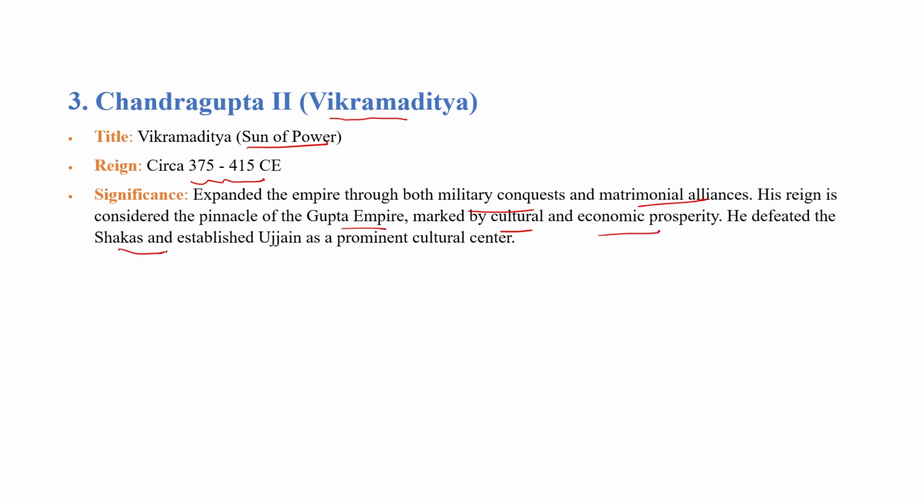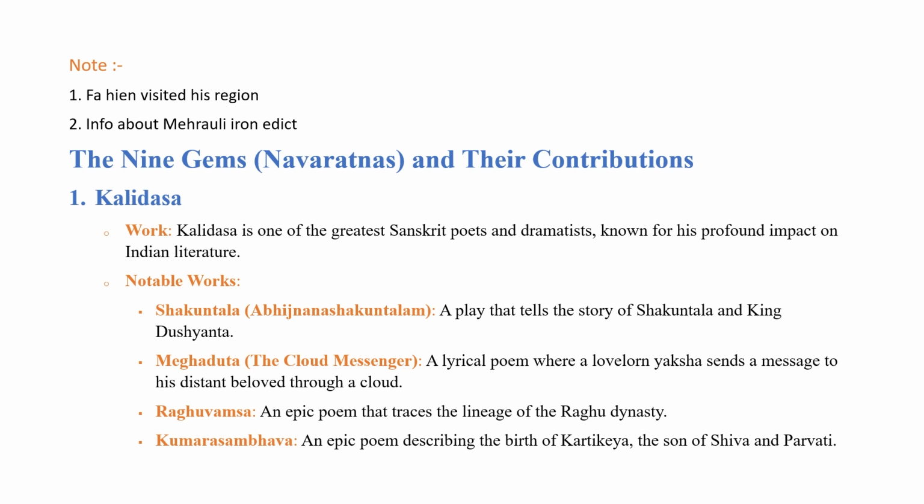He defeated the Shakas and established Ujjain as a prominent cultural center. Chandragupta II defeated the Shakas, who were ruling the Ujjain region. He captured Ujjain from the Shakas and established it as a cultural center of the Gupta Empire. Clear? Okay. A person known as Fahian visited during his reign.